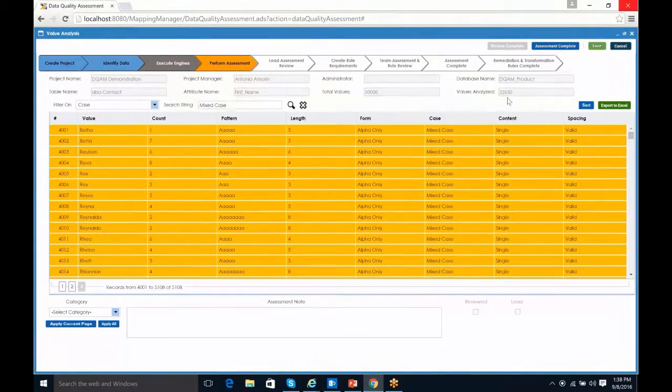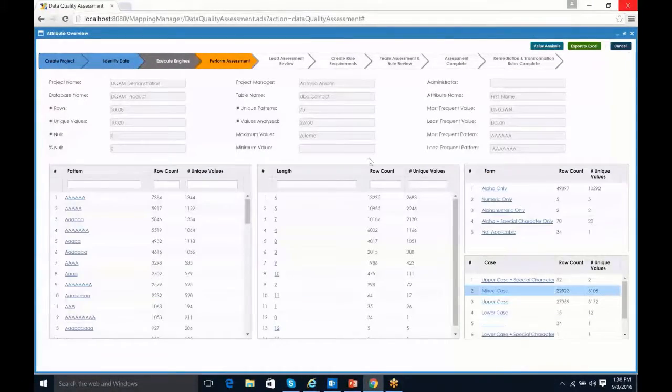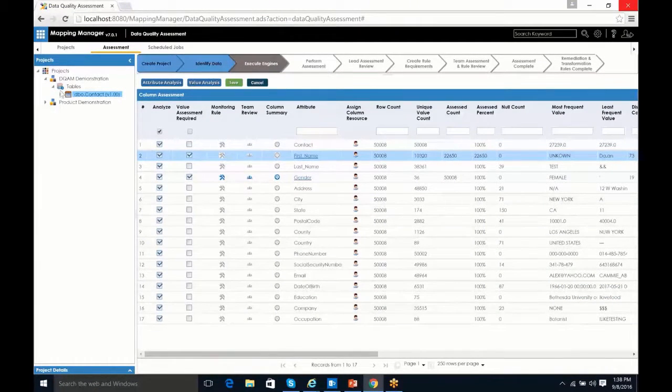So again, we want to take advantage of all our frequencies, our filtering capabilities, to really isolate data and be able to mark them quickly and move on to the next thing. So again, that's the idea here. We're going to go ahead and cancel out of here. And then the next thing I wanted to demonstrate is there's a couple other things.